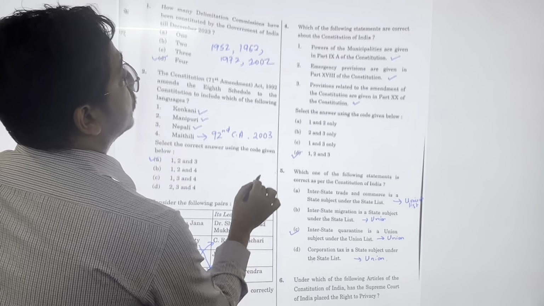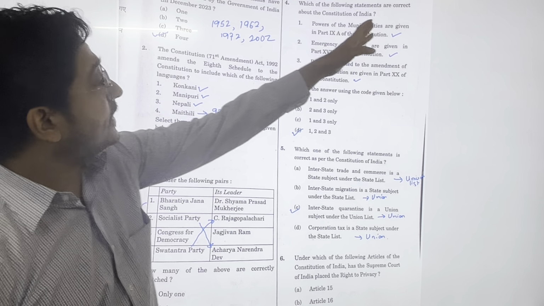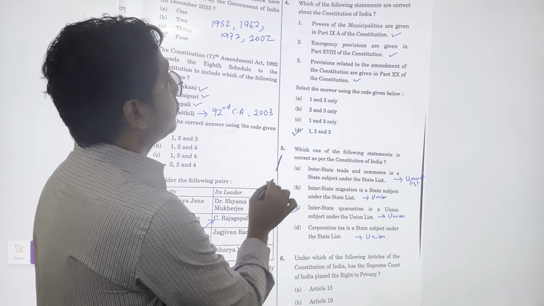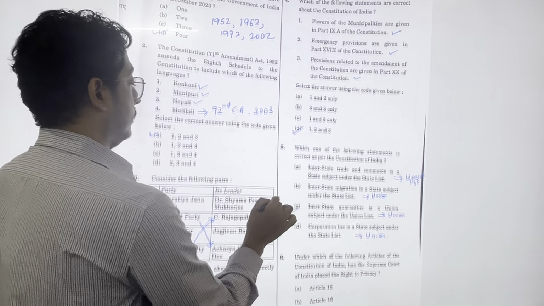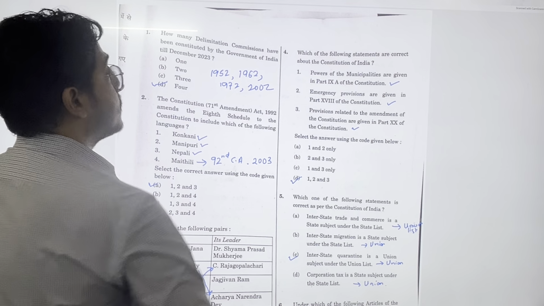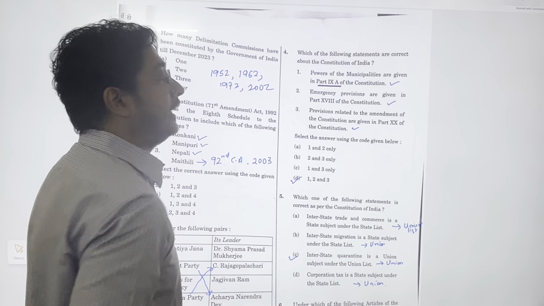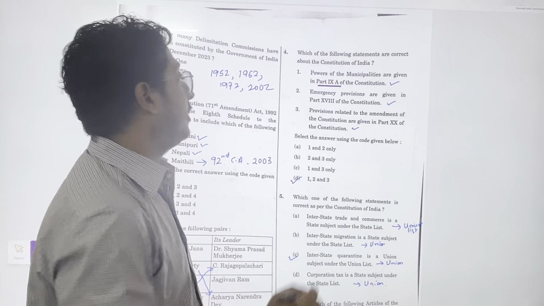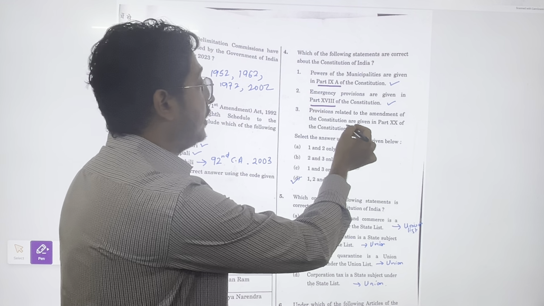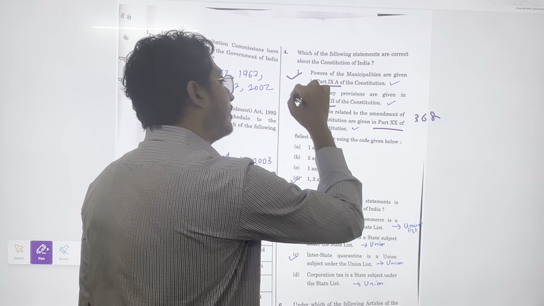Now coming to the next question, again a polity question. Which of the following statements are correct about the Constitution of India? Powers of the municipalities are given in Part 9A, correct statement. Emergency provisions are also a correct statement, and provisions related to amendment, that is Article 368, is in Part 20. Now all these three statements are correct.